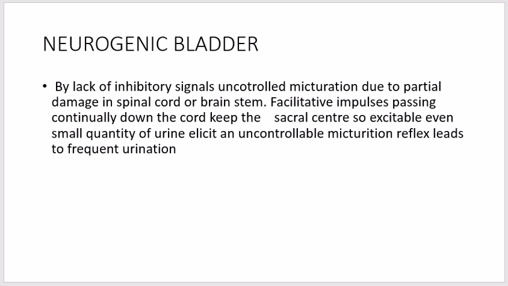So, with a lack of inhibitory signals, uncontrolled micturition results from partial damage in the spinal cord or the brainstem. Facilitative impulses passing continually down the cord keep the sacral centers so excitable that even a small quantity of urine can elicit a micturition reflex, which leads to frequent urination.